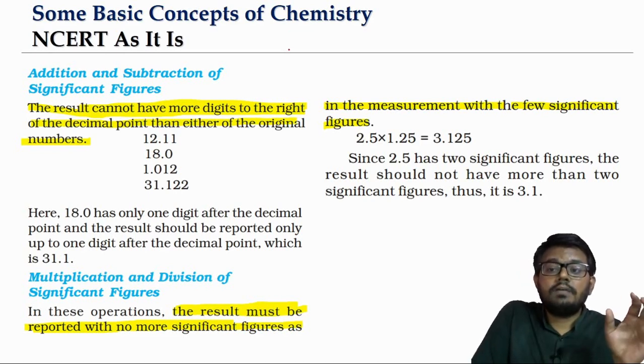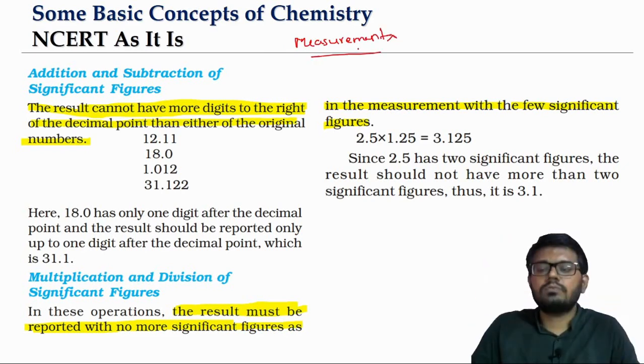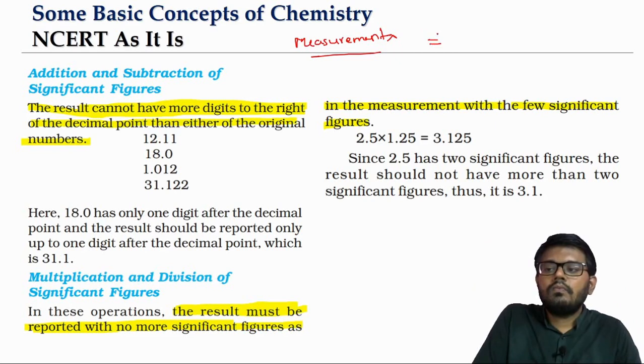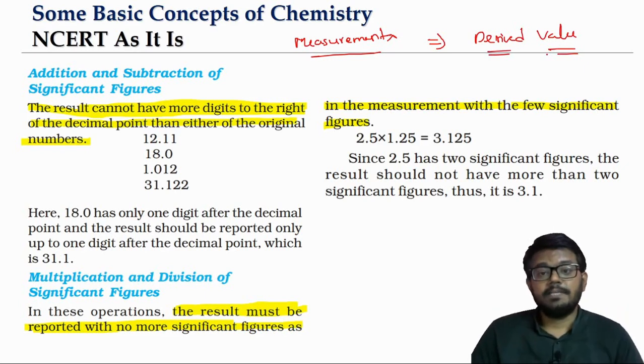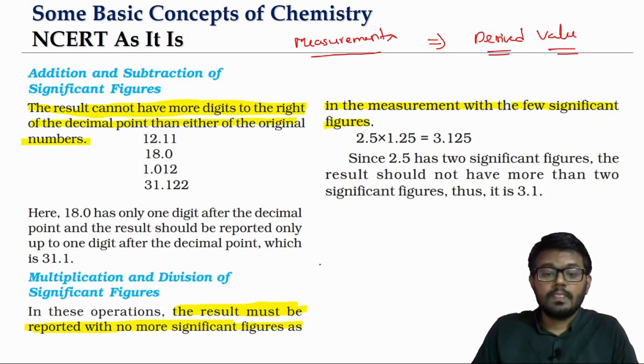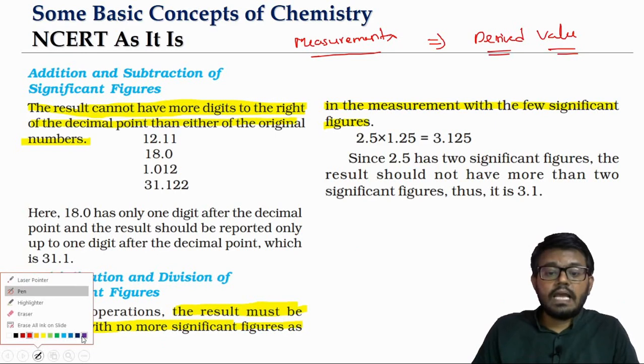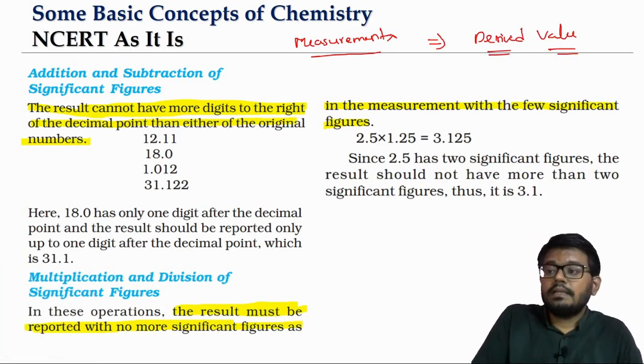Similarly, when you have different measurement values and we do a mathematical operation like addition, subtraction, multiplication, division, we will get a derived value. Significant figures represent the amount of certainty, how certain the measurement is, isn't it? So here you are having a derived value.